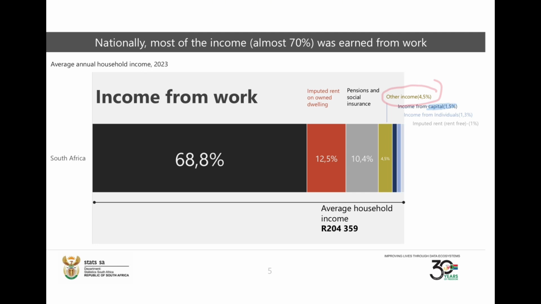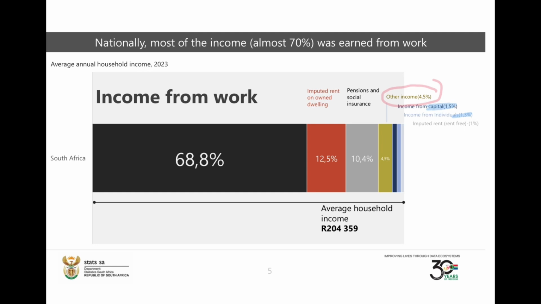There's also a small percentage called income from individuals, etc. This is how income earning is spread generally in South Africa. The bulk of it is coming from salaries and the rest from other means of income.